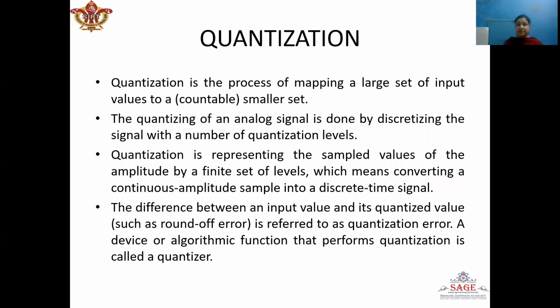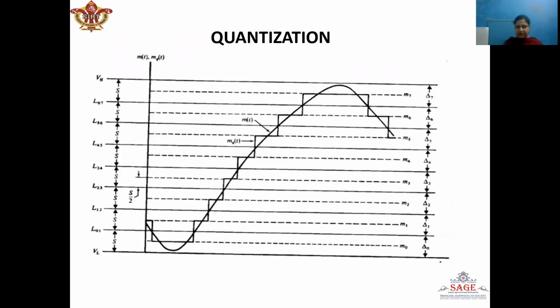Now, first, we will explain the method of quantization. Quantization is the process of mapping a large set of input values to a smaller set. The quantization is done by discretizing the signal with a number of quantization samples. In quantization, the total amplitude range which the signal may occupy is divided into a number of standard levels. So the total range is divided into M equal intervals, each of height or interval S. S is called the step size.